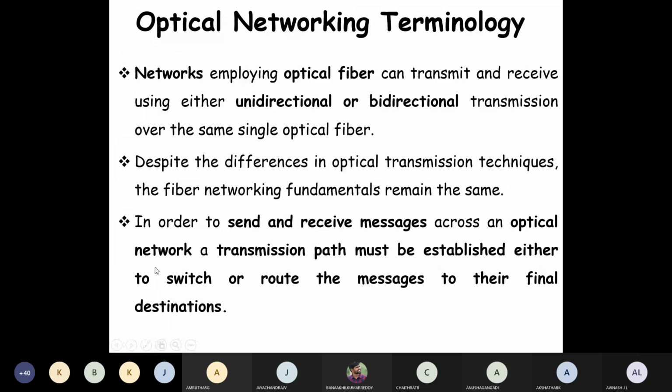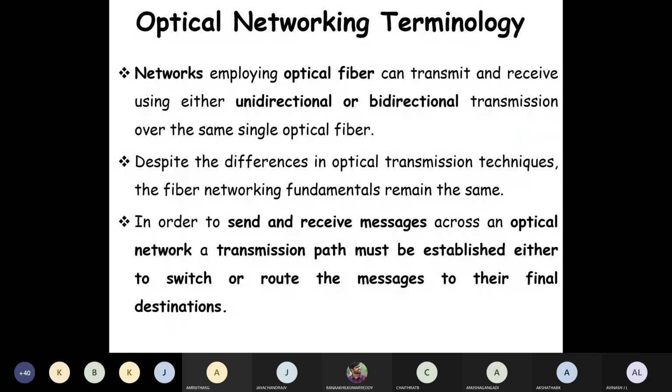So in this first topic, optical networking terminology, networks employing optical fiber can transmit and receive using either a unidirectional or bidirectional mode. So what is unidirectional? What is bidirectional? Despite differences in optical transmission techniques, the fiber networking fundamentals remain the same.